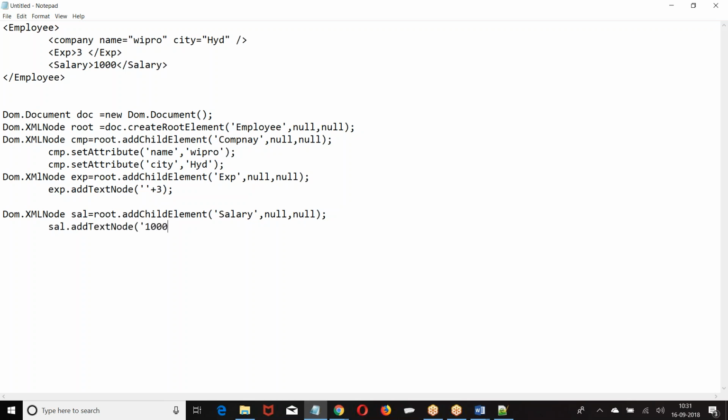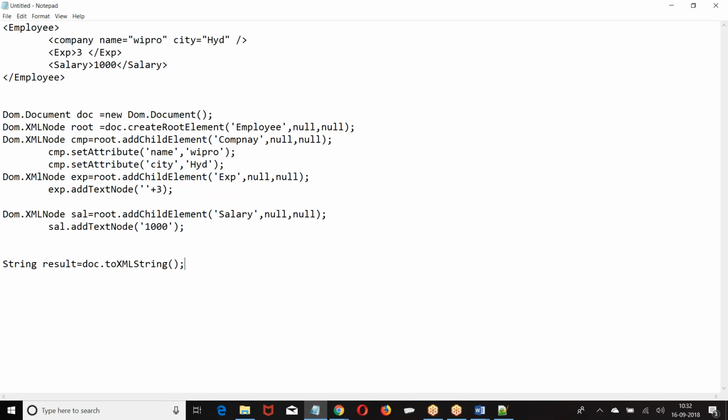Or else you can give. I hope you are good with this. Right, boss? Then finally, what we are supposed to do? Doc dot. Now, parent child depth is your choice, but the core concept is this. How deep you go is up to your choice. This is how we are giving a string. Once we give a string, we are going to exchange the string. I hope everyone has followed this.